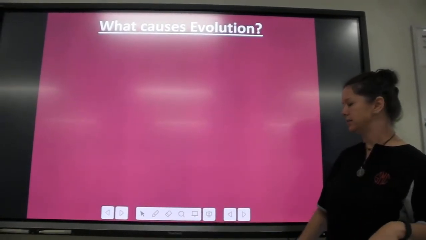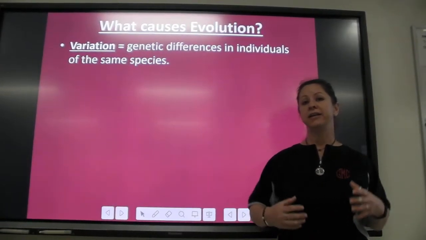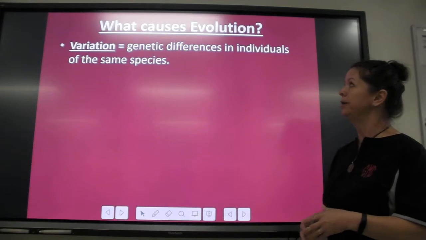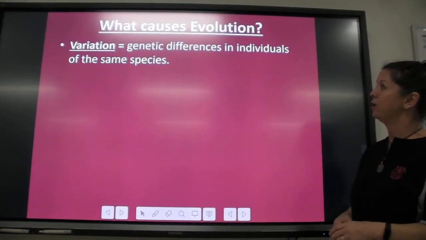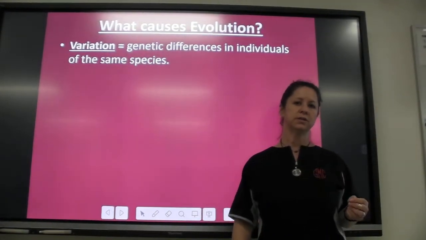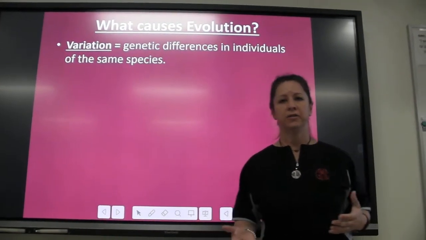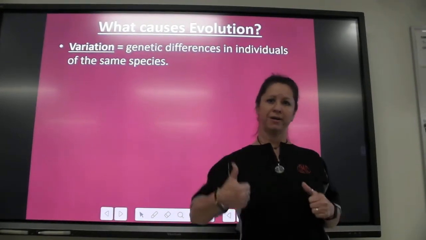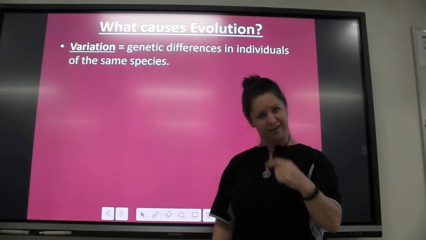So what causes evolution? First thing is that there is variation. All right, we talked about that in genetics. And a variation is genetic differences in individuals of the same species. So when we talked about genetics, we saw this in very simple traits like whether or not you have a hitchhiker's thumb, okay, or whether or not you have a widow's peak.